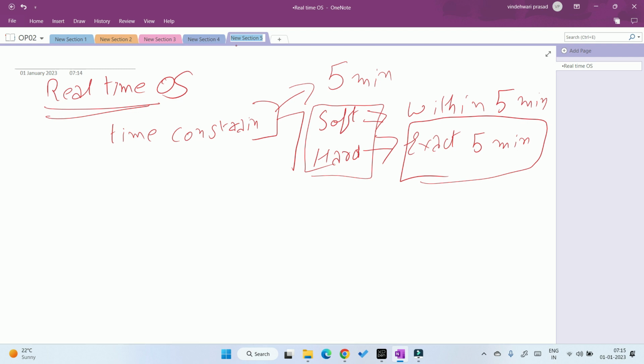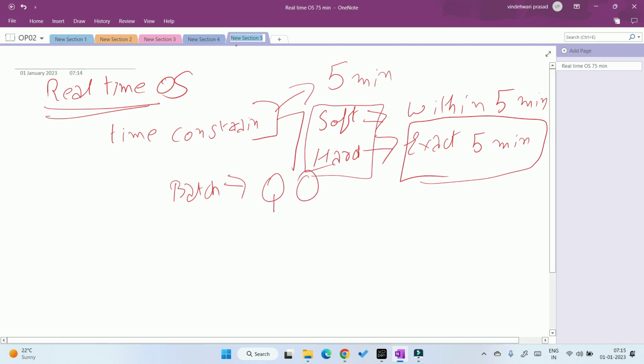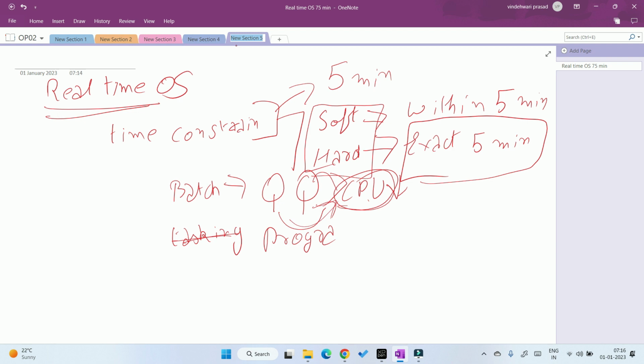So in today's video, I have discussed the types of operating system. The first one is batch, where the tasks happen as a batch. Here the CPU utilization is very low because until the first batch's work completes, the second batch's work can't enter. Then we discussed multiprogramming. Here, when the CPU is idle while one process is doing its work, process 2 will enter the work.